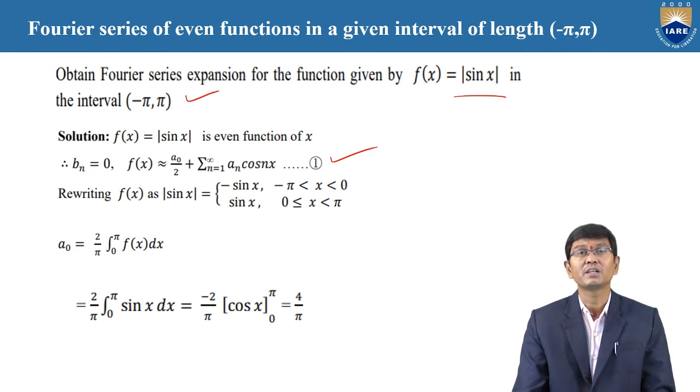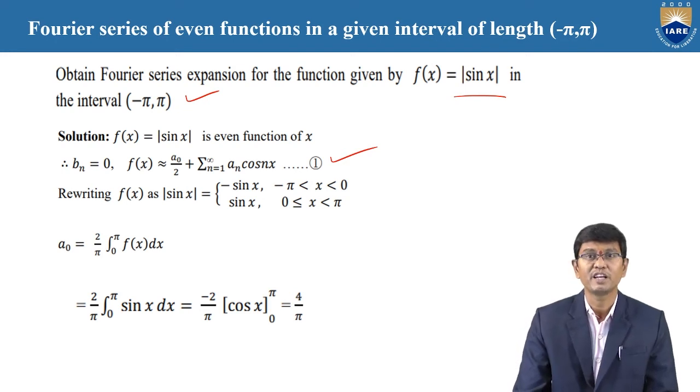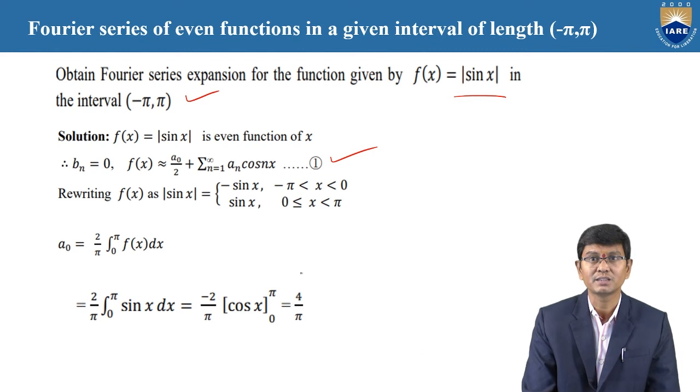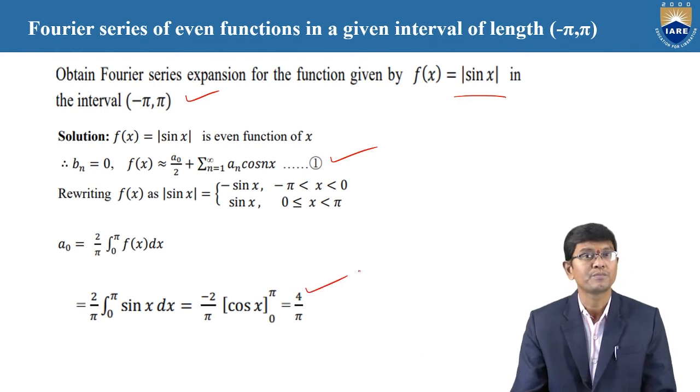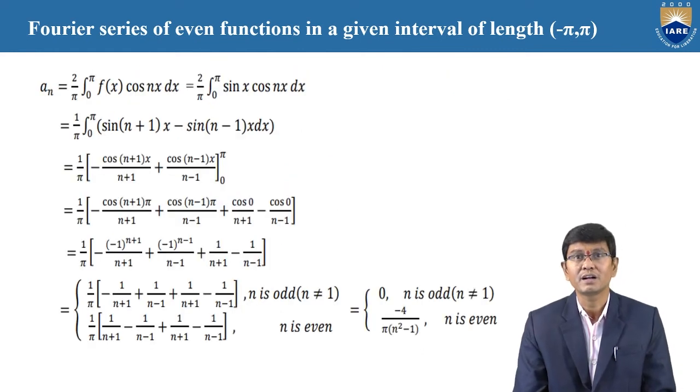Therefore, a naught is equal to 2 by pi into integration 0 to pi f of x dx. Here f of x is sin x. Therefore, integration of sin is minus cos x in between 0 to pi. The value of a naught is 4 by pi. Now similarly we need to find out a n also.